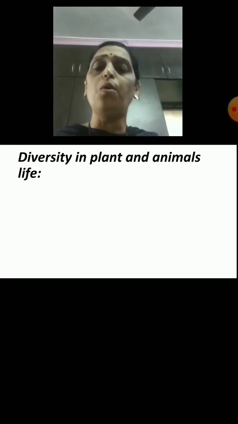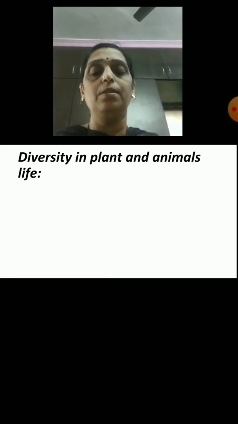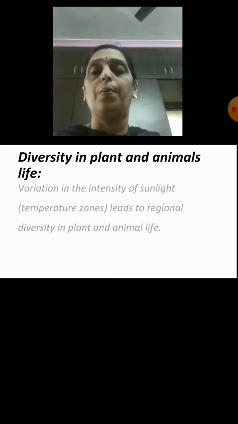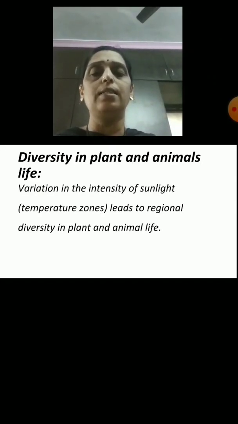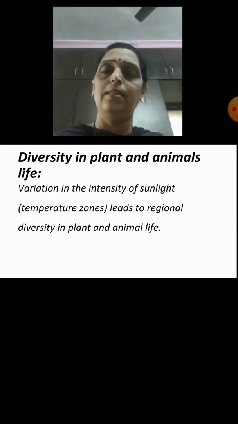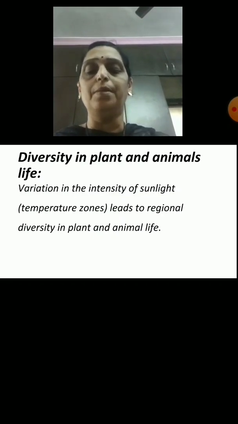Now students, what is diversity? Diversity means the wide range in plants and animal life. Variation in the intensity of sunlight and temperature zones leads to regional diversity in plants and animals.